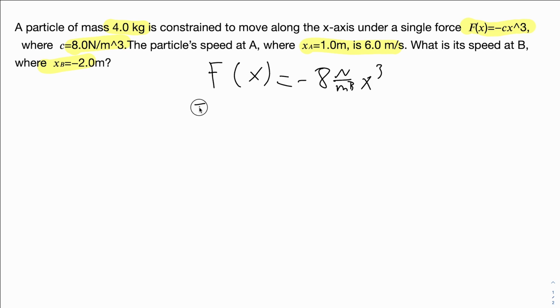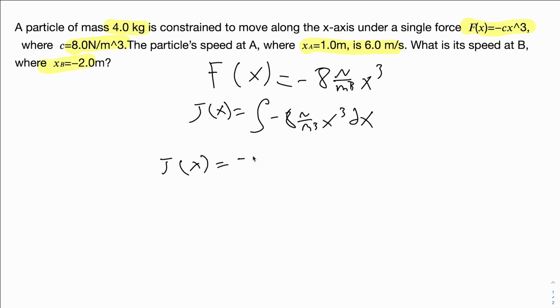So take the integral of negative 8 newtons over meters cubed, x cubed, dx, and that results in, raise this to the power of 4 and divide by 4, negative 2 newtons per meter cubed, x to the 4th, plus c.